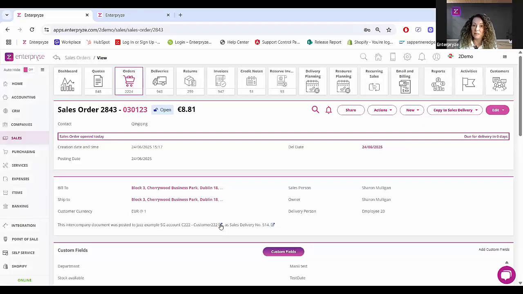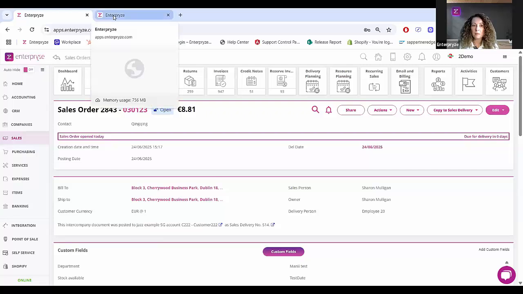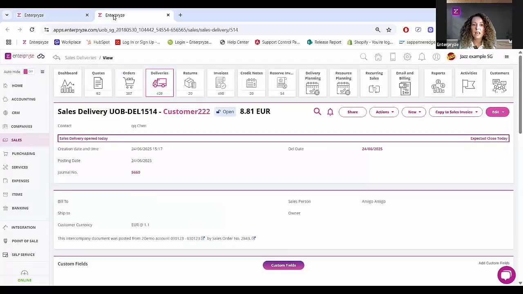Here is a link to that customer in the target organization as sales delivery number 514. And here's a link to that target document. But I've already opened it up here in a second tab. So let's just click into that. And you can see there we've landed in the target organization with the target customer for the same amount on the document.